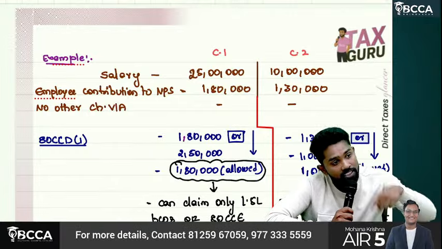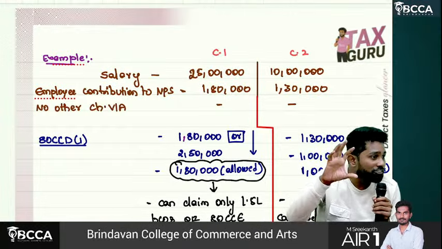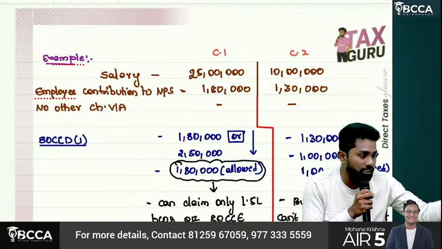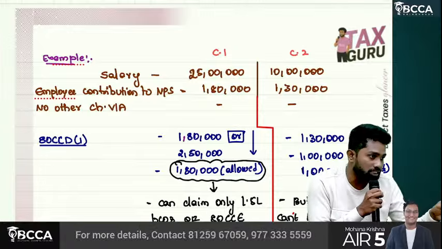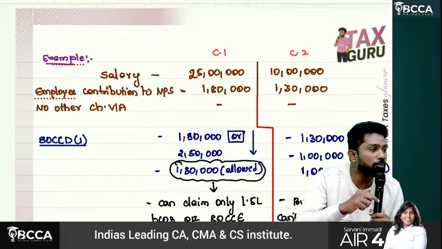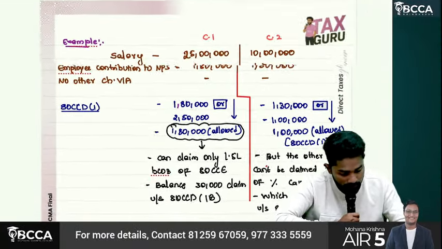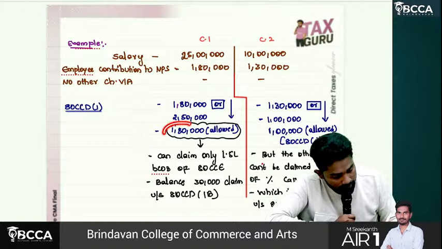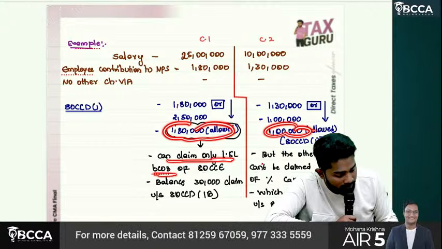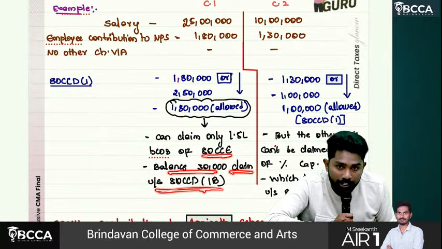30,000, that 30,000 also you can claim as deduction under 80CCD(1B). Because of the 1.5 lakhs cap or the percentage cap, because of any of these restrictions, if you can't claim an amount as deduction under 80CCD subsection 1, that amount you can claim as deduction under 80CCD(1B). Look at this example. Here 1 lakh 80, here 1 lakh allowed. Can claim only 1.5 lakhs because of 80CCE. The balance 30,000 can be claimed under 80CCD(1B).